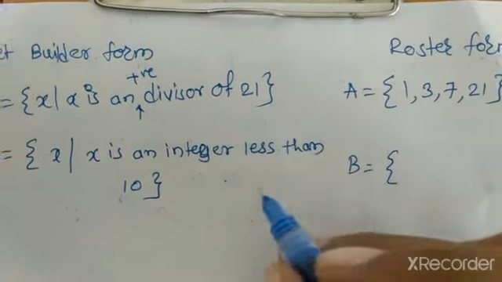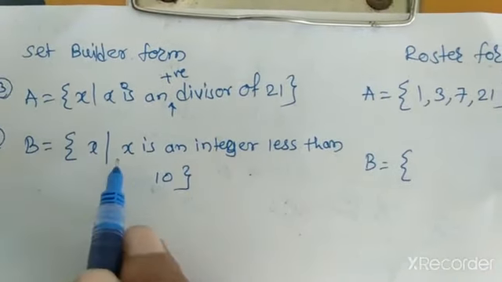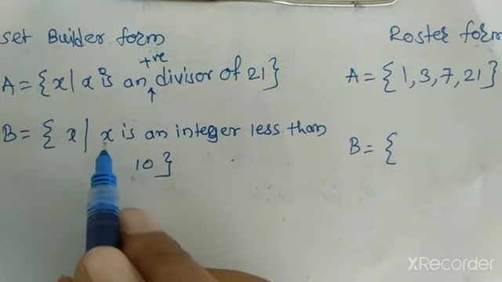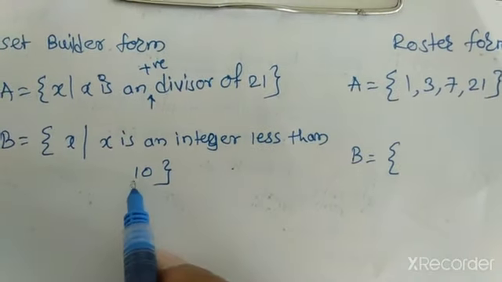Now in this example x is defined such that x is an integer less than 10.